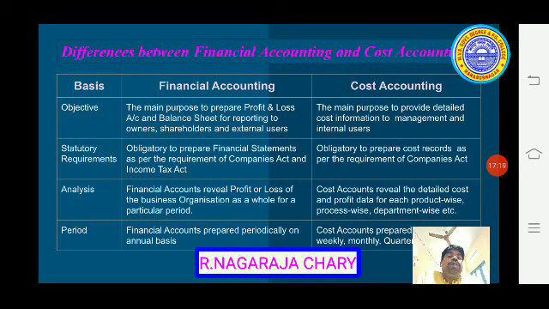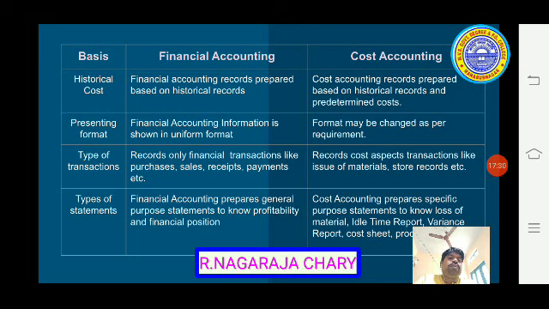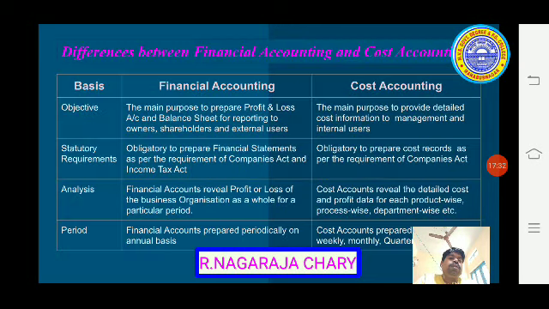Next we see, financial accounts are prepared periodically on an annual basis, once a year. So here you see, whereas in cost accounts, it is prepared sometimes on a daily basis, weekly basis, monthly basis, according to the requirement. Cost records can be prepared at any time, so there is no particular requirement.